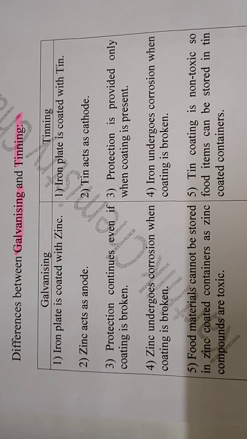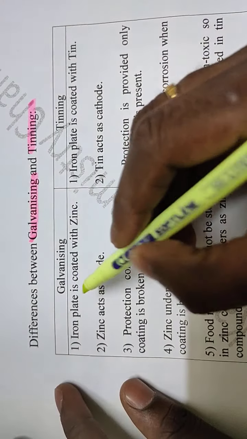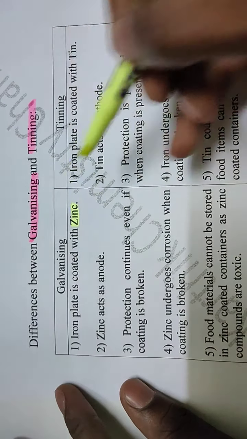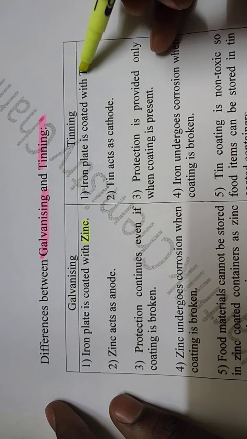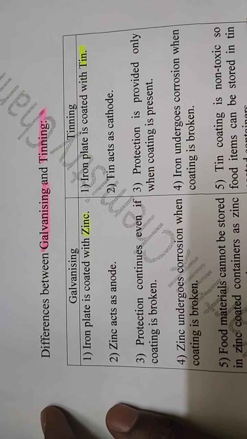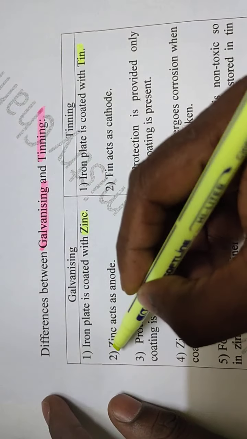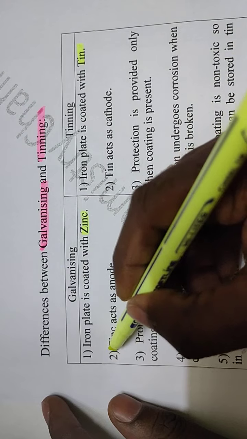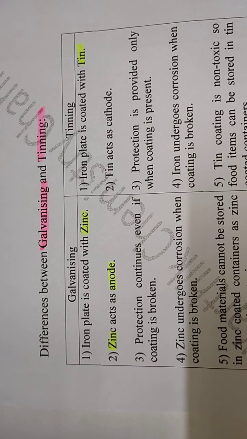Now see here. If an iron plate is coated with zinc, that is called galvanization. If an iron plate is coated with tin, that is called tinning. In galvanization, zinc acts as anode because in the zinc-iron couple, zinc is the most active metal, so zinc acts as anode and iron acts as cathode.